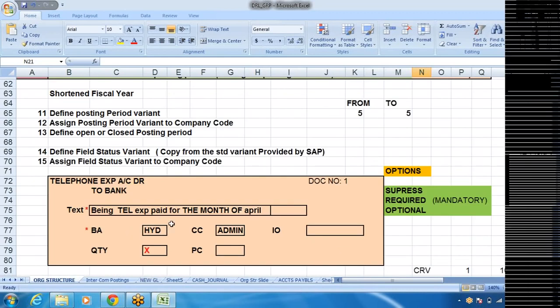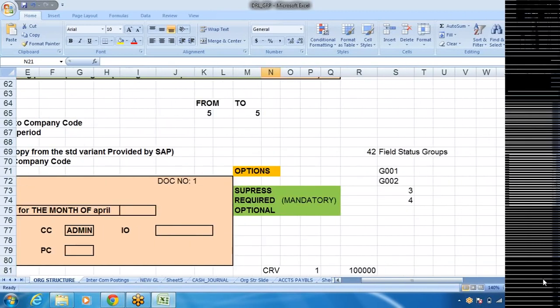So at the time of capturing the information itself, we have to bifurcate the information by business area, cost centers, and so on. That facility SAP has given. There are so many fields, and we call them field status groups: G001, G002, 3, 4, like that.